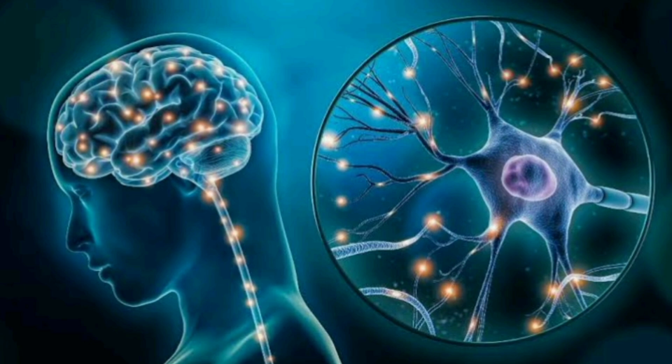Increased dopamine causes many problems, so dopamine should be balanced in nature. Basically, in the brain, dopamine should be in balance.